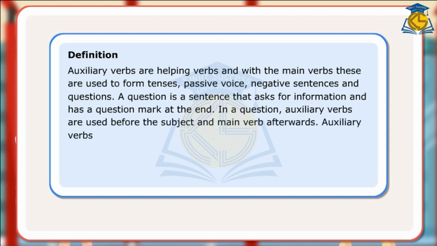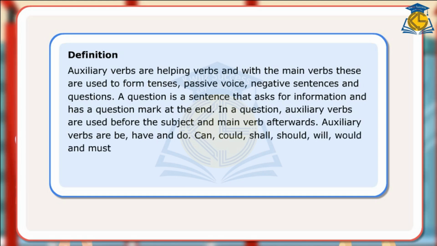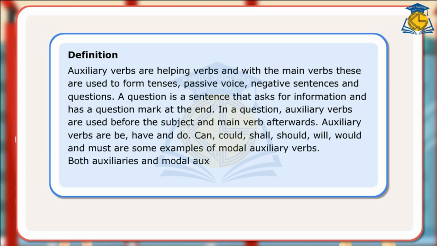Auxiliary verbs are be, have and do. Can, could, shall, should, will, would and must are some examples of modal auxiliary verbs. Both auxiliary and modal auxiliaries are used with main verbs to ask questions.